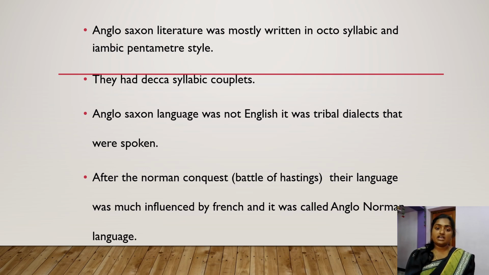And the Anglo-Saxon language was certainly not English. Have that in mind. It was just a dialect spoken by these tribal people. After the Normans came, after the Battle of Hastings, they got into the Anglo-Saxons' life, so most of their language was influenced by French thereafter. The Anglo-Norman period had a language influenced by the French language.